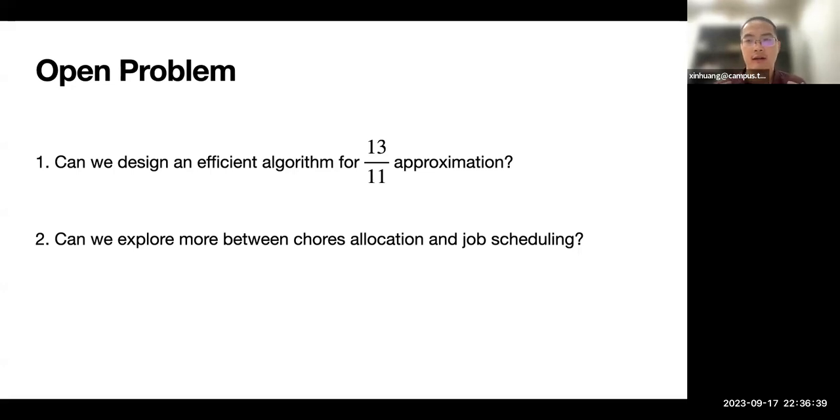This work shows there's a tie between job scheduling and chores allocation. As job scheduling is a well-studied problem, there are many algorithms and many results for it. So can we explore more connections between these two areas?